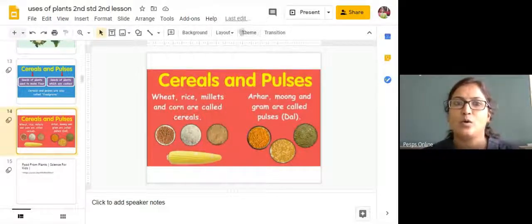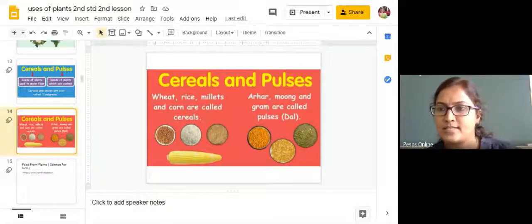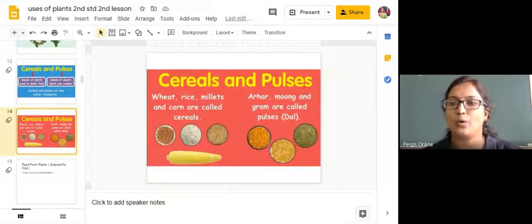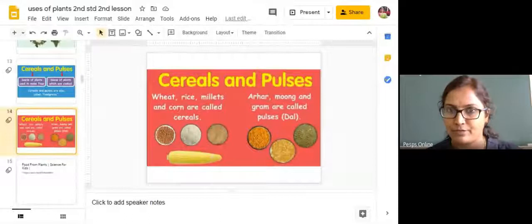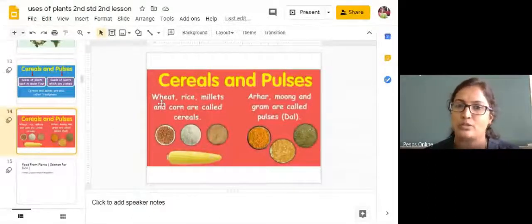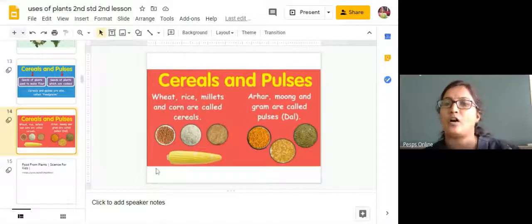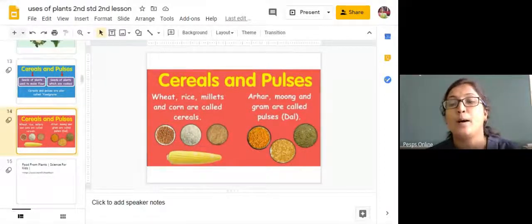Cereals. So what are cereals? These are the seeds which we get from monocot plants. For example, wheat, rice, millets, corn, and jowar. These are all called cereals. Even ragi is called a cereal.